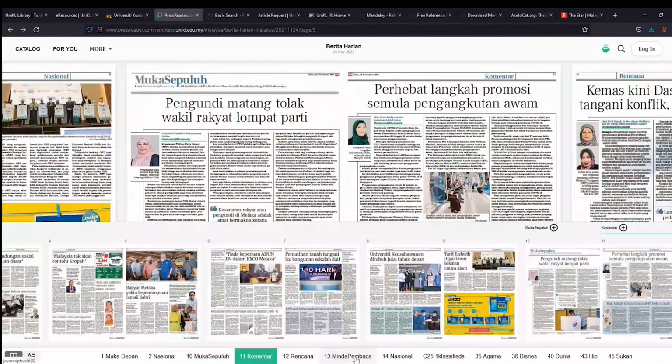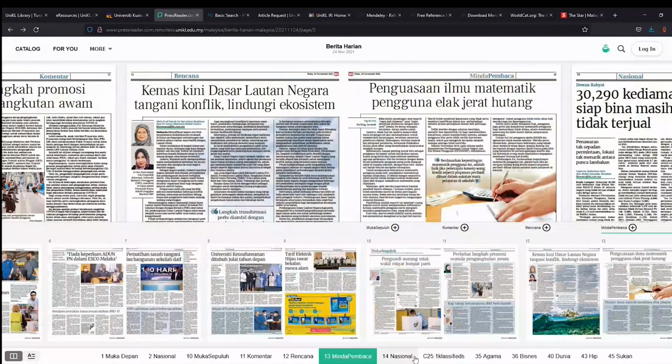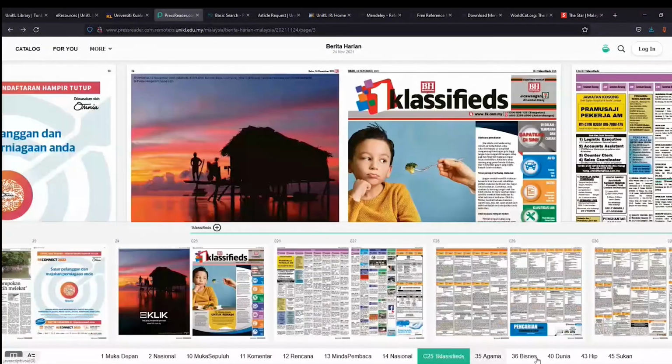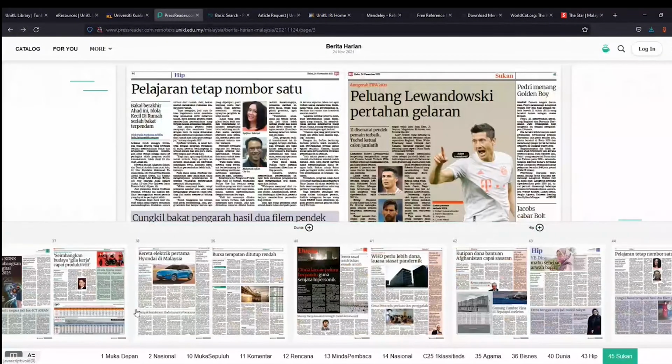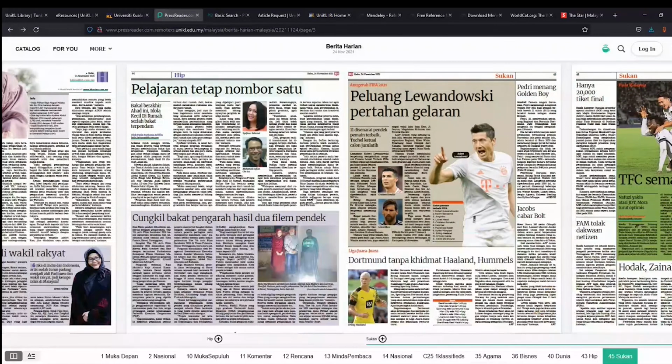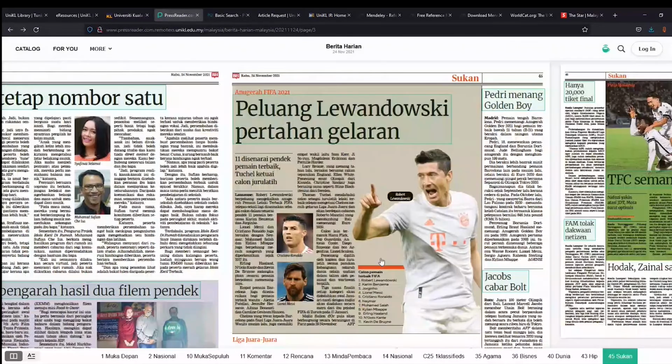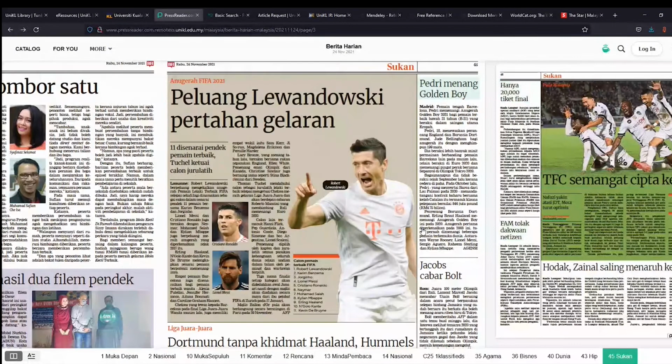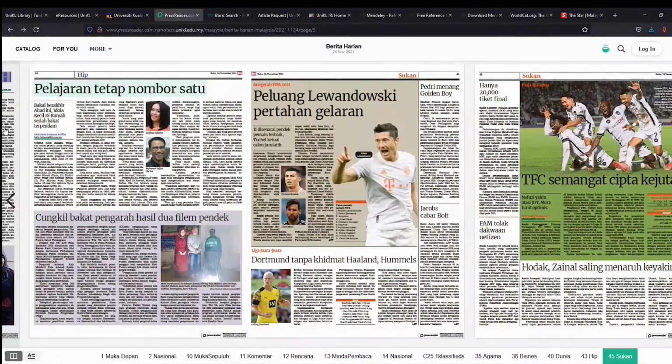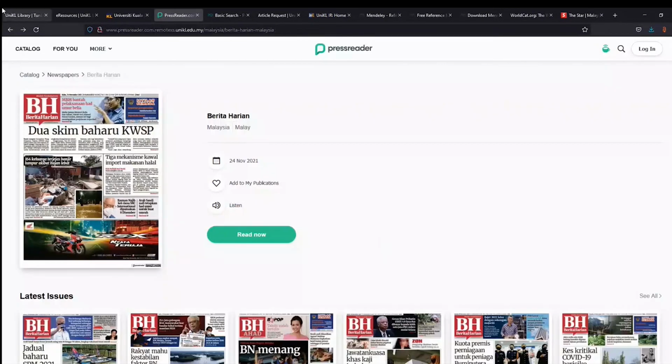Okay, so there's a lot of interesting news, and here you can go to Komentar, Minda Pembaca, National, Classified, and Sports. If you are interested in sports, you can read it online, and it's similar to reading a newspaper, but you don't have to purchase it. All of this can be accessed from Press Reader.